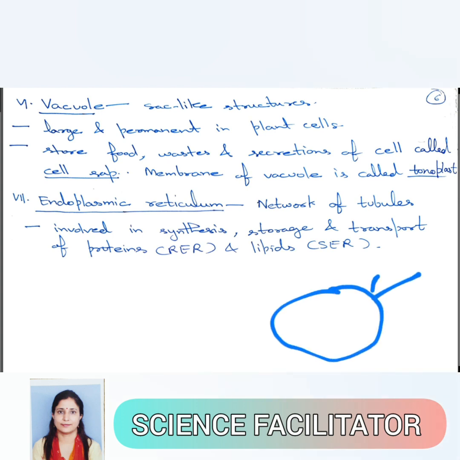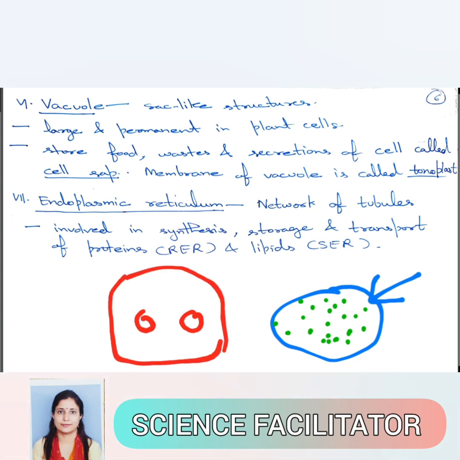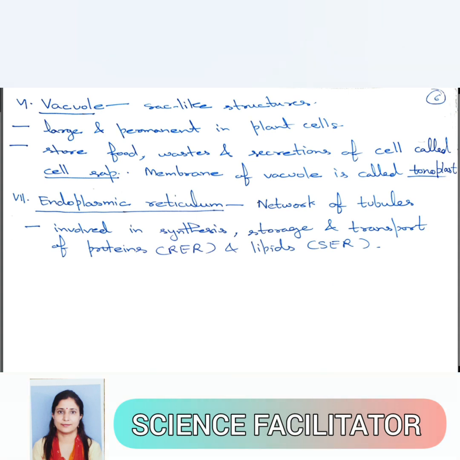The outermost covering, the membrane of this vacuole, is known as the tonoplast, and the cell sap is the fluid and contents present within the vacuole. In the case of animal cells, these vacuoles are small in size, temporary and less in number.